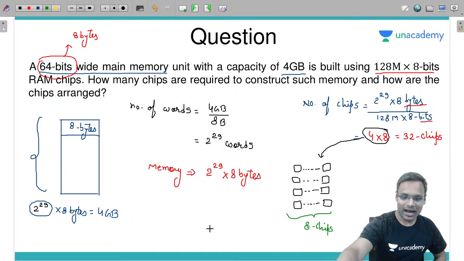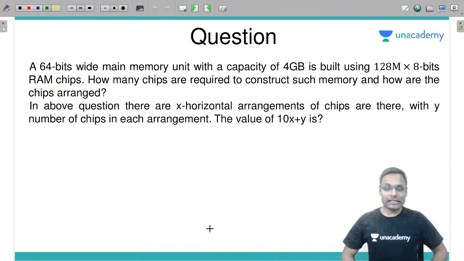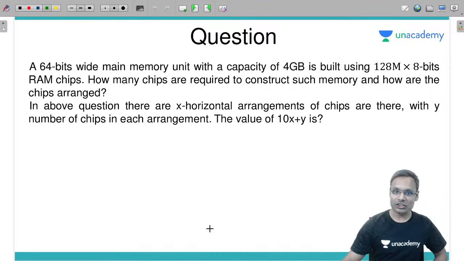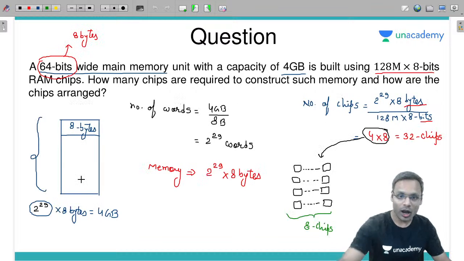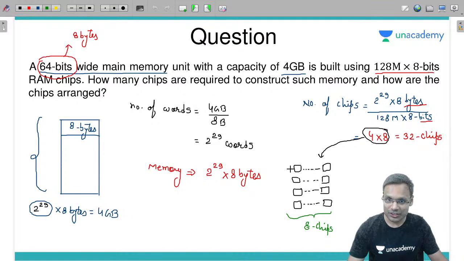चलिए आगे बढ़ते हैं. Another question. Let's see. Same question which I told just now. In above question there are x horizontal arrangement of the chips with y number of chips in each arrangement. So how many horizontal arrangement are arranged in vertically manner? 1 2 3 4. In each horizontal manner how many chips are arranged? 8.